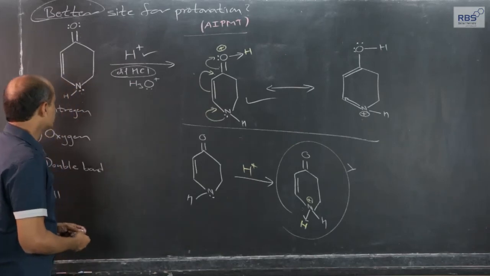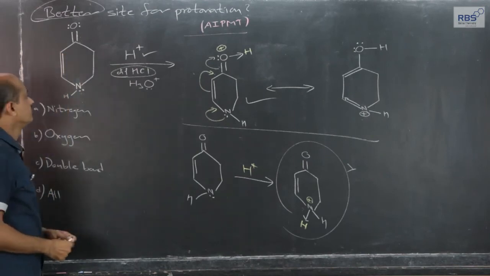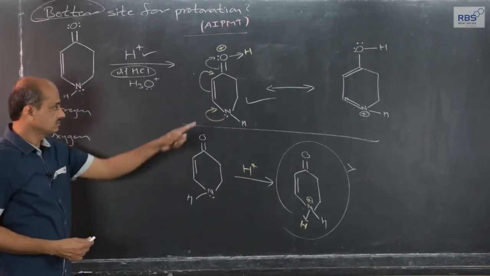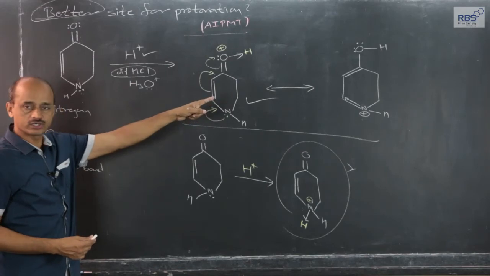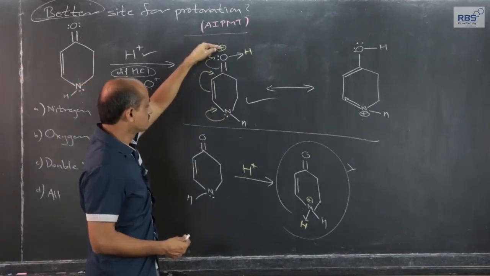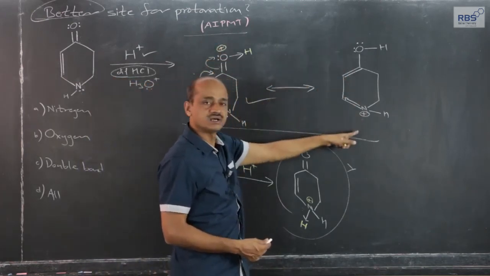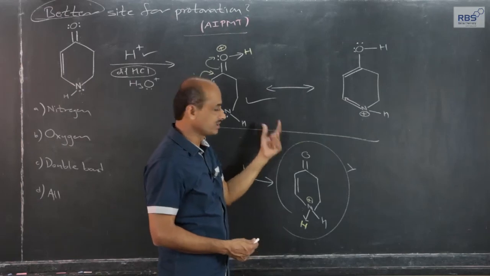If we apply this logic here also, if it gets protonated, the carbonium ion developed on one of the two carbons will not result in a resonating form like what we had considered here. In one resonating form the positive charge is on oxygen, and in the other resonating form the positive charge is on nitrogen, symmetrically opposite. So this is the most stable.